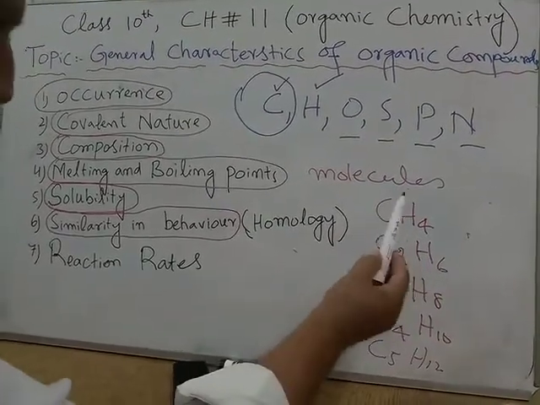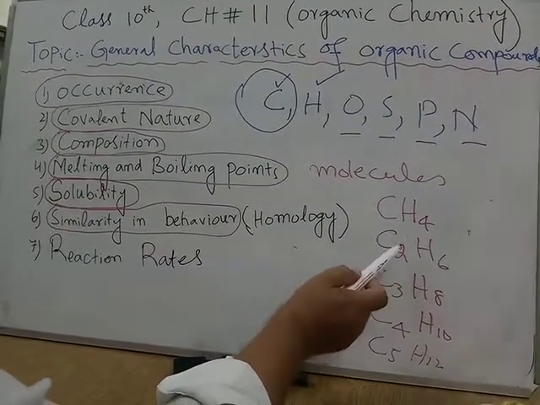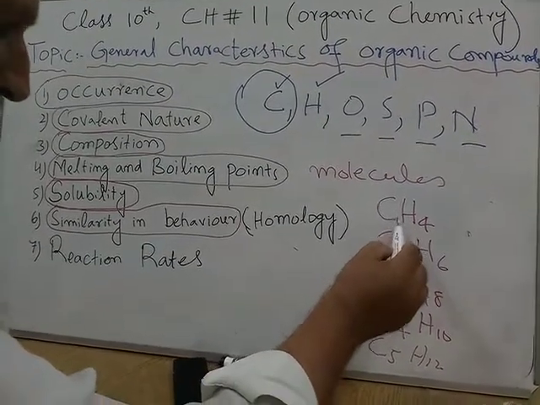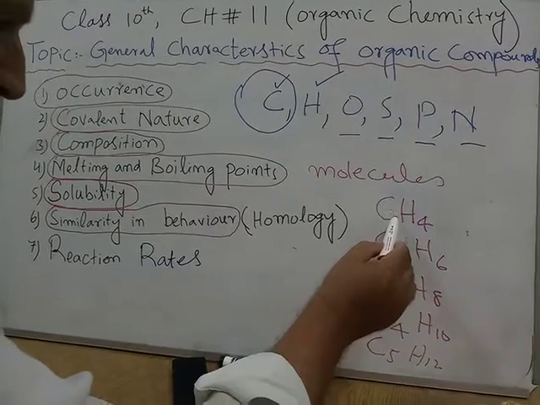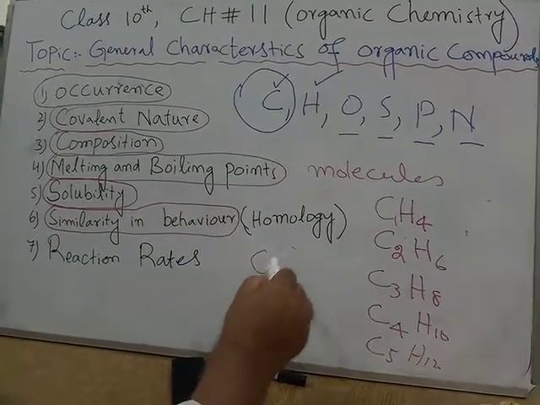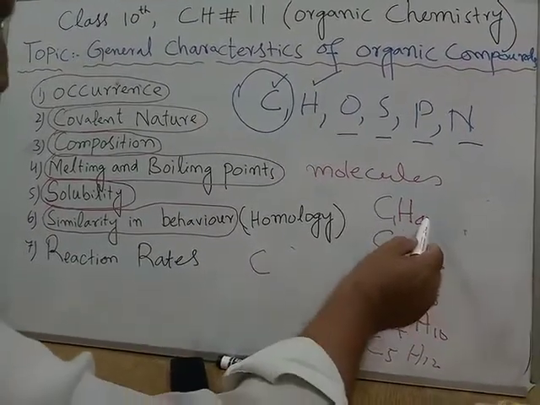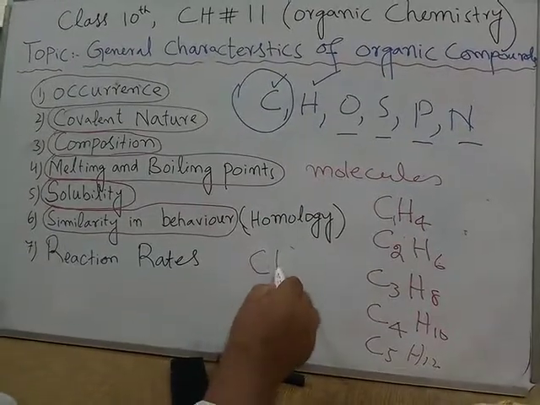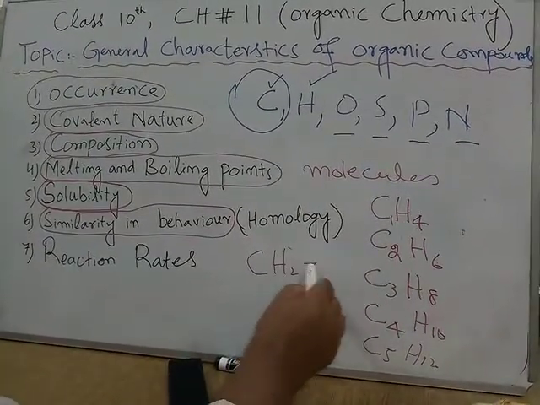If you subtract, C2 minus C1 we get C, and from 6 minus 4 we get H2.